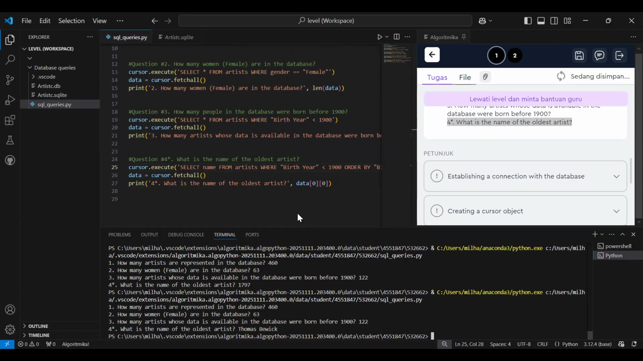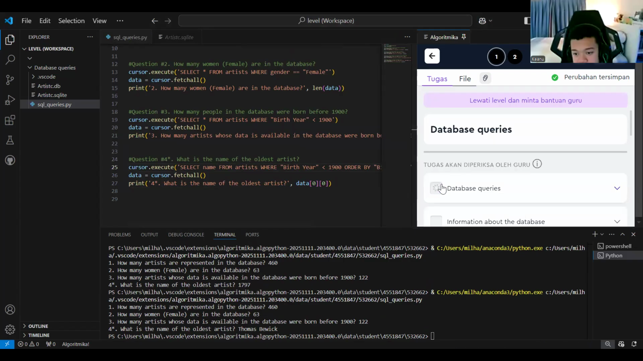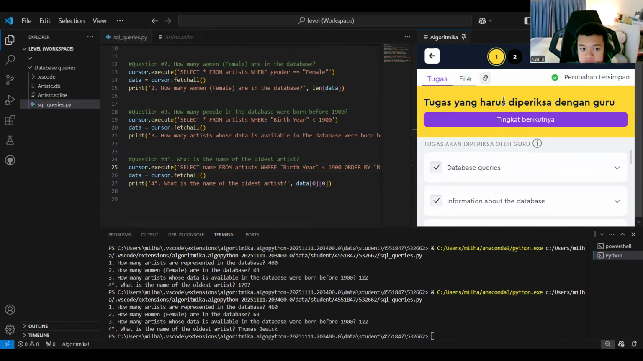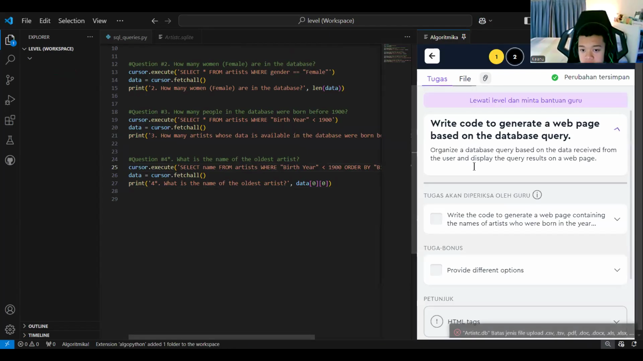Yeah, so we need to use this one. You need to use this one again with the list of this one. 0, 0, 0. Oh, Thomas Bewick. Okay, good. So that's it for the first questions. Maybe we can hit the checklist button, yeah, and send the task. Done.